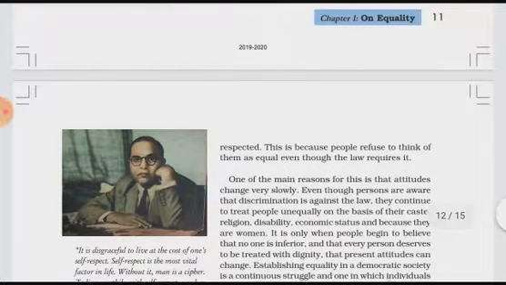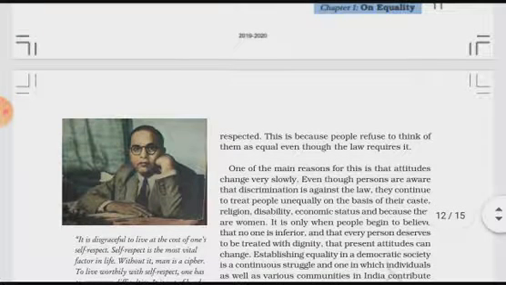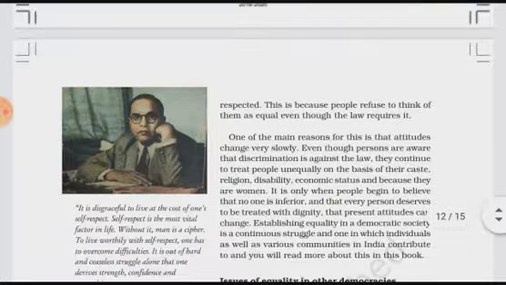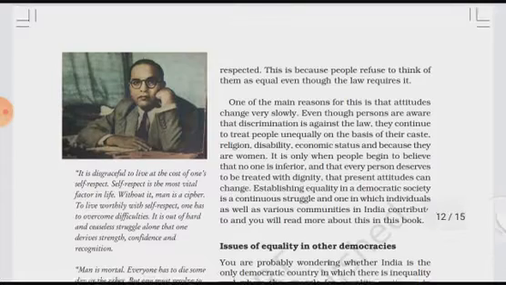This is because people refuse to think of them as equal, even though the law requires it. People refuse to think about them as equal, even though some laws require it even today. Okay, the next things we will discuss in the next one.